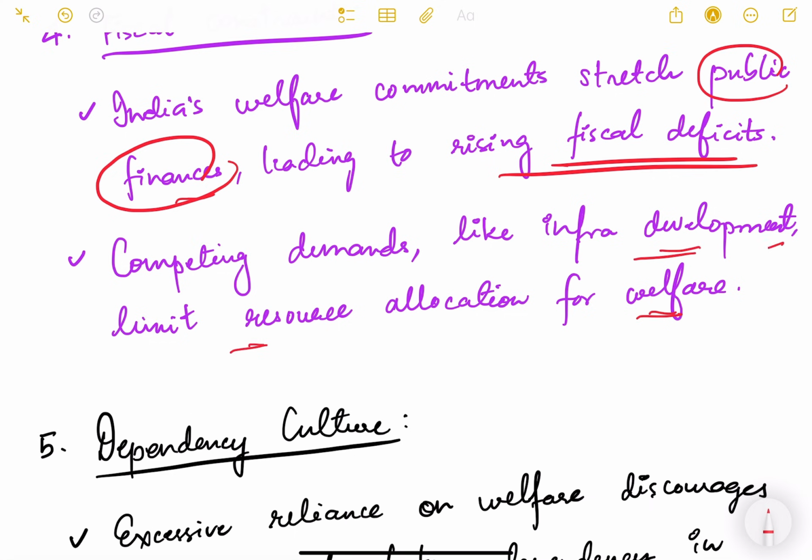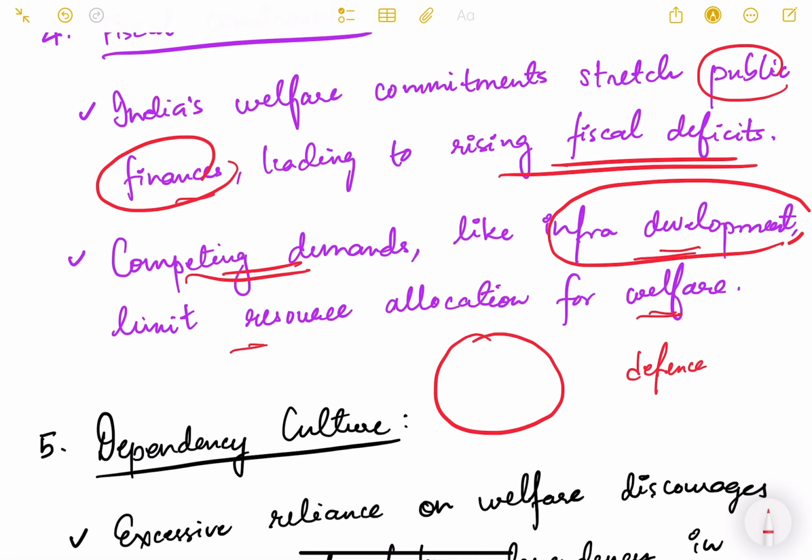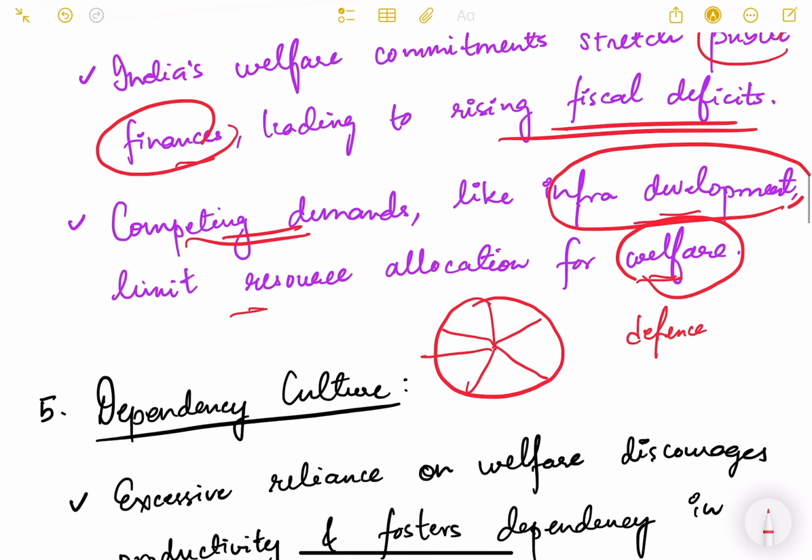We also need to look at our infrastructure development, our defense, our smart cities, modern infrastructure, railways, etc. So there is a competing demand. The budget pie is this much, and we have to distribute it for various schemes. So we cannot have an unlimited budget for the welfare schemes also. That is one of the constraints.